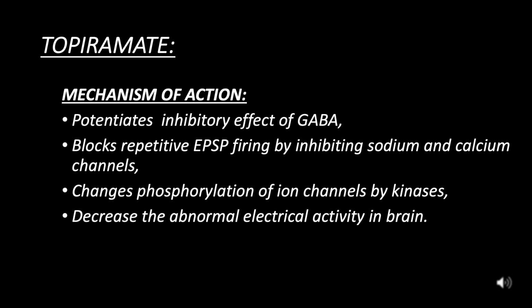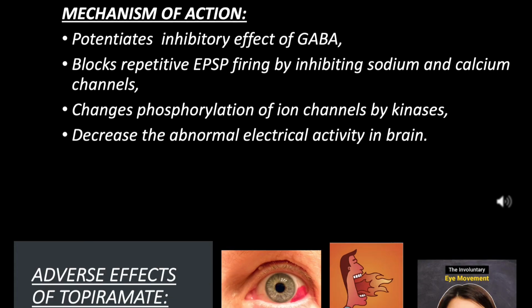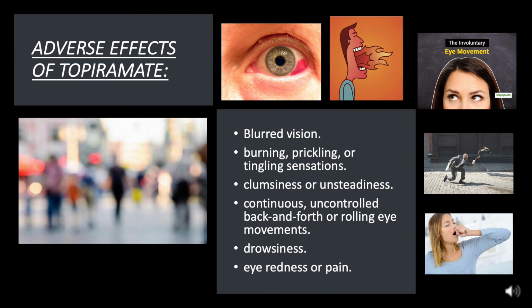Topiramate, mechanism of action: potentiates the inhibitory effect of GABA, blocks repetitive EPSP firing by inhibiting sodium and calcium channels, changes phosphorylation of ion channels by kinases, decreases the abnormal electrical activity in the brain. Adverse effects of topiramate: blurred vision, burning, prickling, or tingling sensations, clumsiness or unsteadiness, continuous, uncontrolled back and forth or rolling eye movements, drowsiness, eye redness or pain.